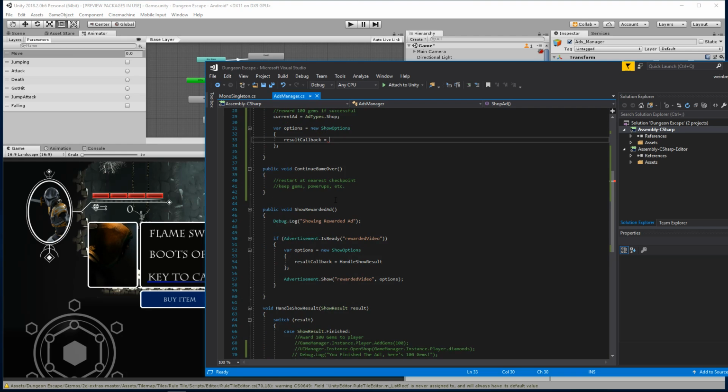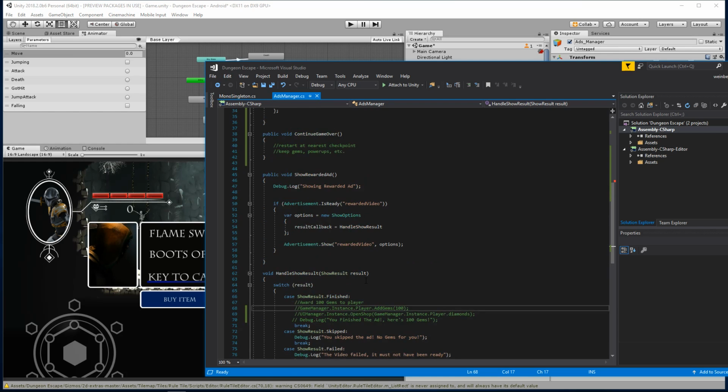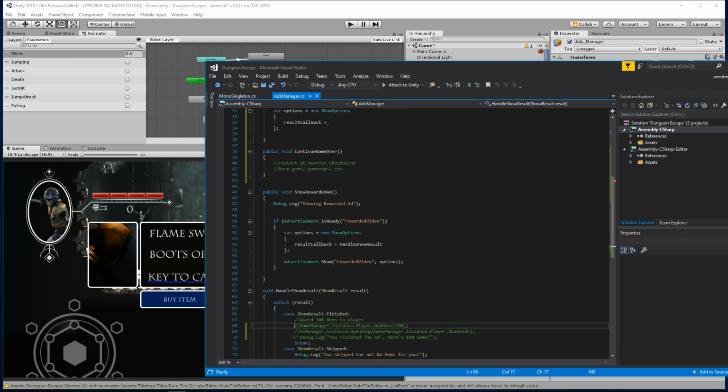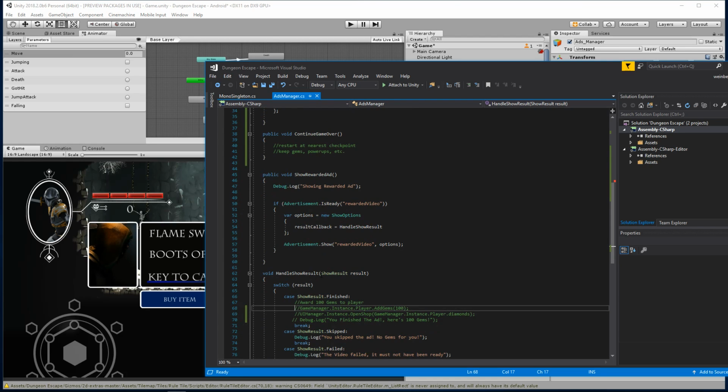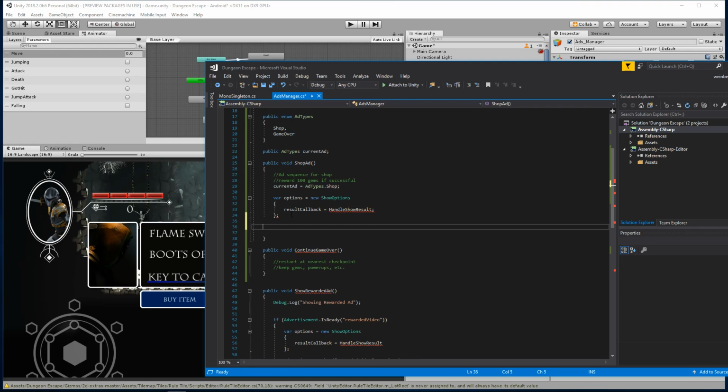So result callback is going to equal, and I don't want to have a function dedicated to each ad, because what if we had 50 ad experiences? Then I'd have 50 functions dedicated to handle those ads. That's what I don't want. So here, I want to pass in handle show result. Let's try this. We'll go ahead and pass that in, and then we have to actually call that.